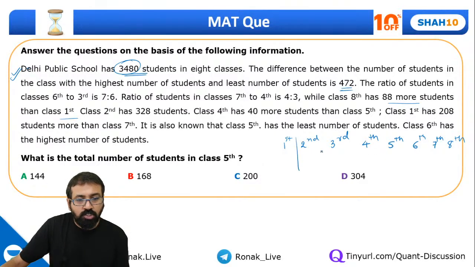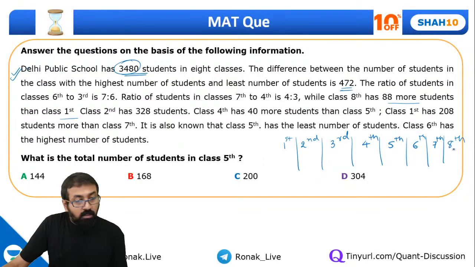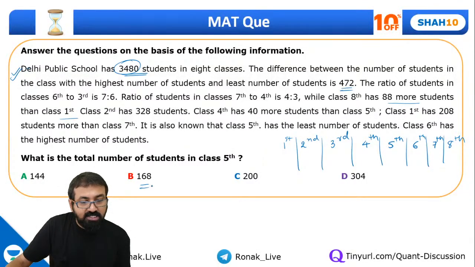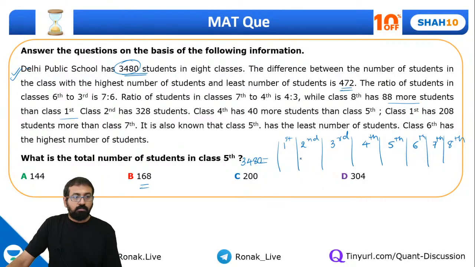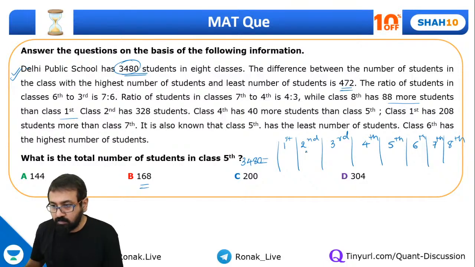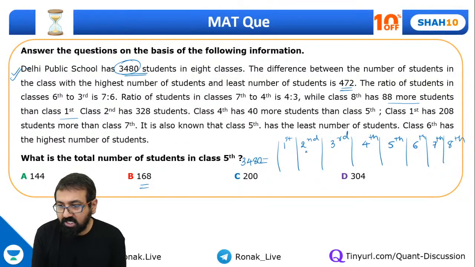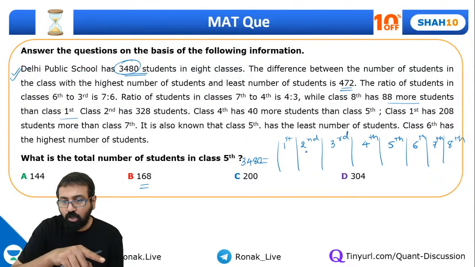Okay, so now we need to figure out what these values are. Someone has got the answer 168, is it? Total number of students are 3480. Aditya Deshmukh is saying B. Aditya, is it for this question that you are trying to solve?